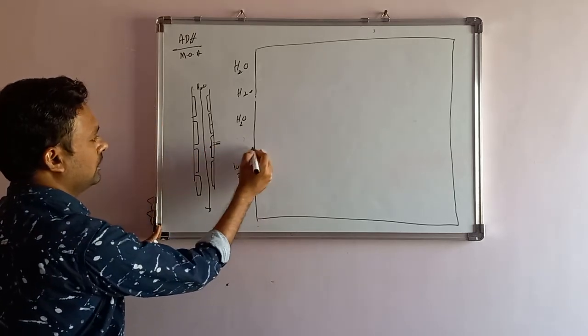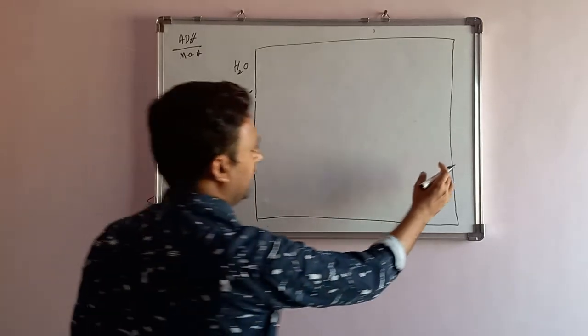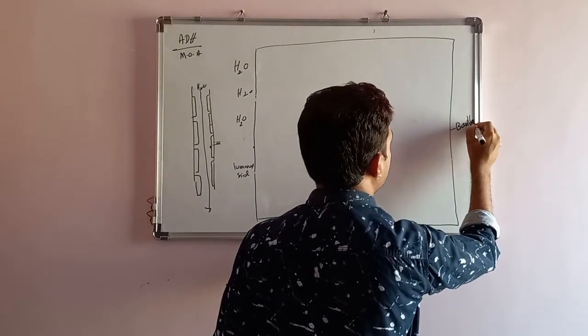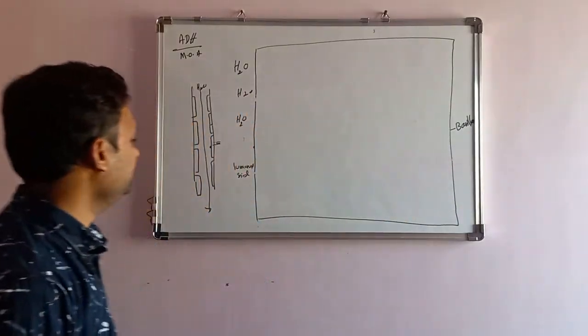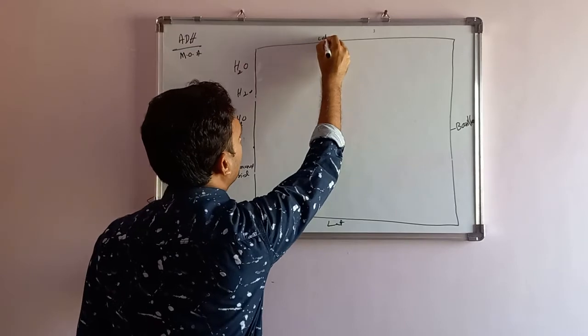This side is called the basilar side, the basilar membrane. This is the luminal side and this is the basilar side, and these two are lateral.